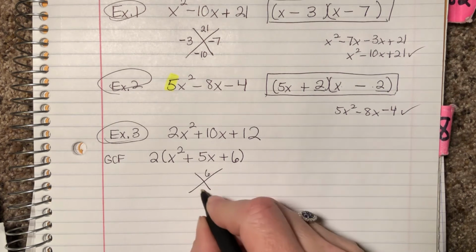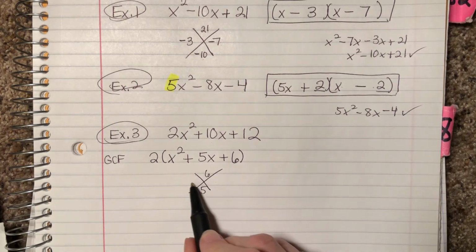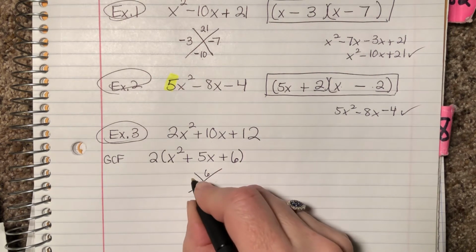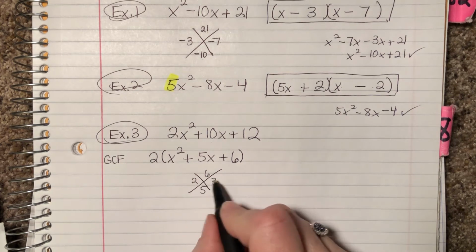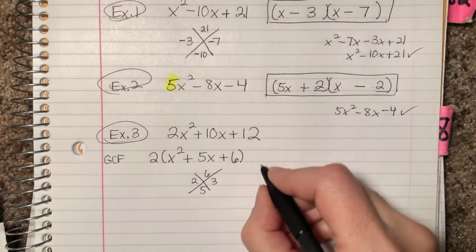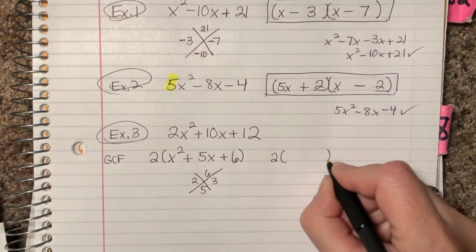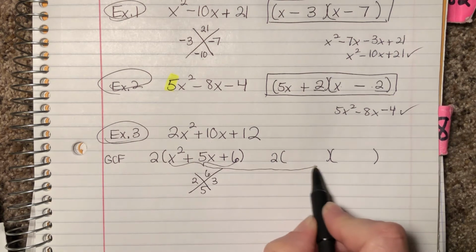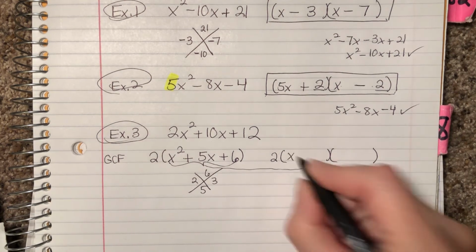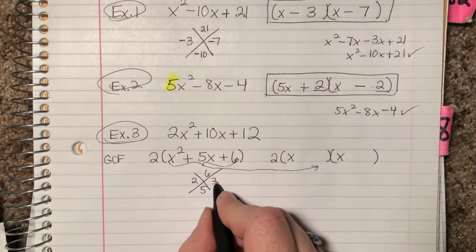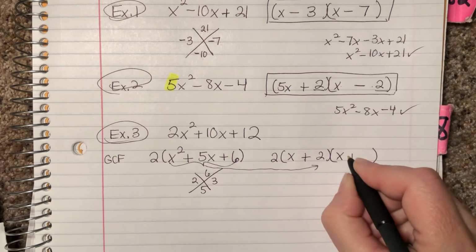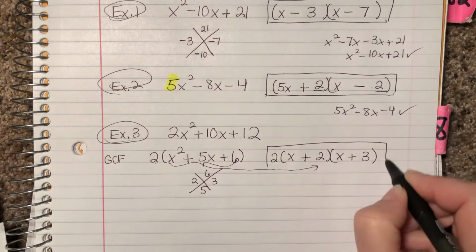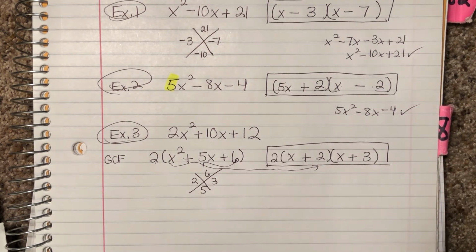Last number, middle number. What 2 things can multiply to 6 but add to 5? Everything's positive. 2 times 3 makes 6. 2 plus 3 makes 5. So my answer, see how this is going to the 2 parentheses now. x times x. 2 and 3 go in the parentheses. And don't leave off your 2. That 2 is on the outside. The greatest common factor is part of it. So you have 3 pieces there.